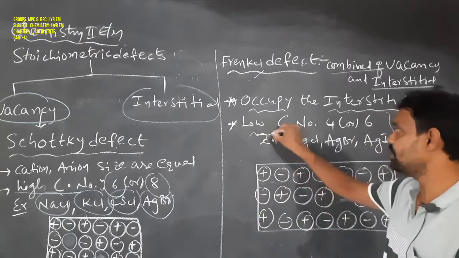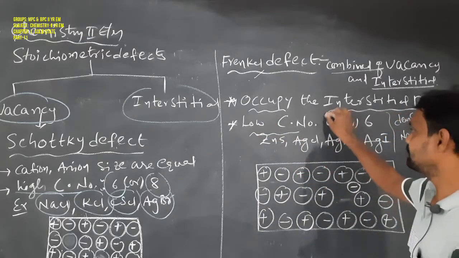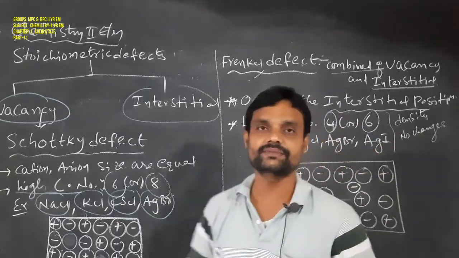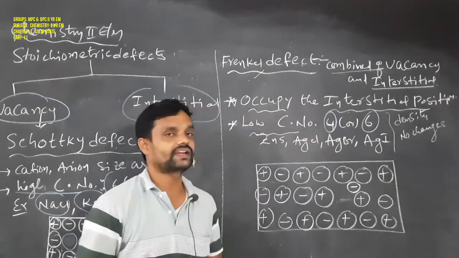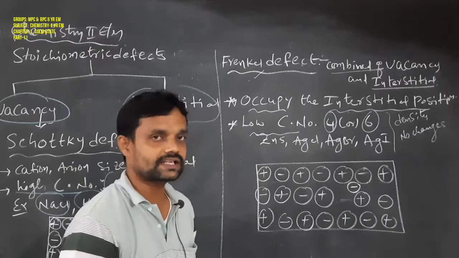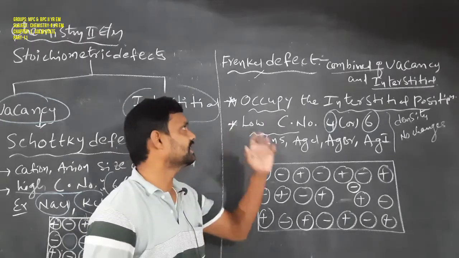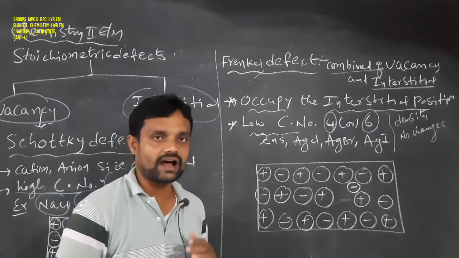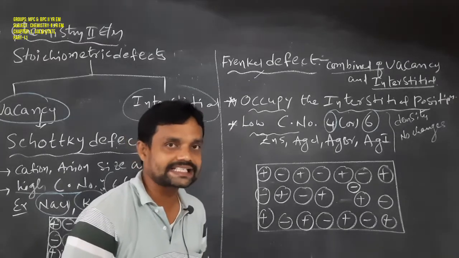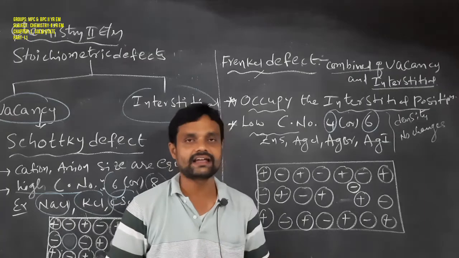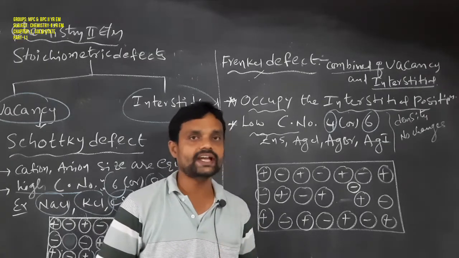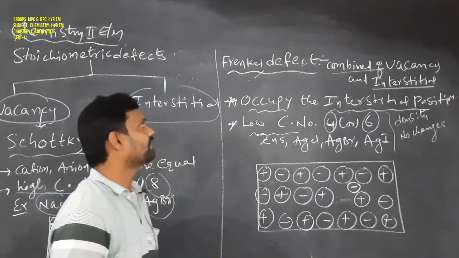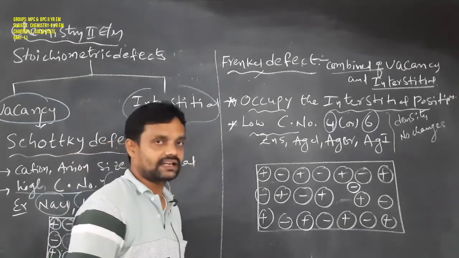For example, crystals with a low coordination number, which may be 4 or 6, show this Frenkel defect. Okay, students, how can we define the Frenkel defect? In a crystal solid, the cation or anion is not present at its regular site. It may occupy an interstitial position. That type of defect is called a Frenkel defect.